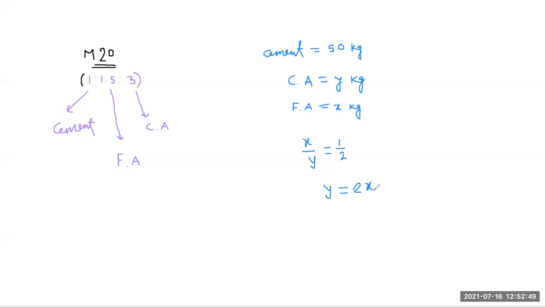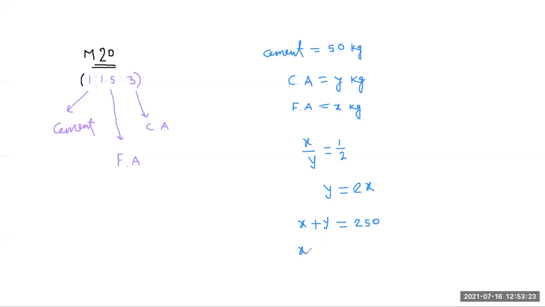So if in the table you go and see for M20 grade of concrete, the weight of fine aggregate plus coarse aggregate in kg, if a 50 kg cement bag is used, is 250. So here x plus y, that means the weight of coarse aggregate and fine aggregate, we take as 250. So x plus y is equal to 250. Here the value of y is 2x.